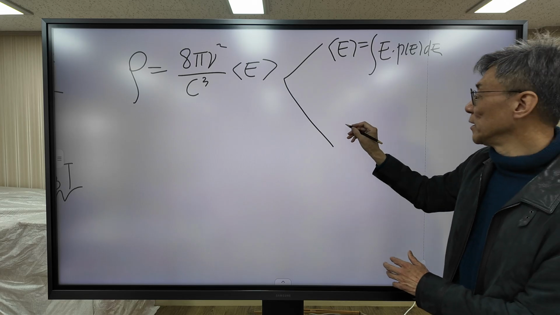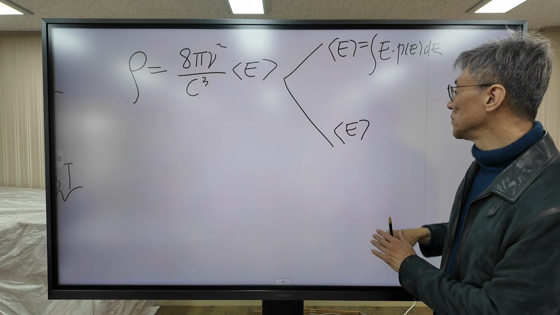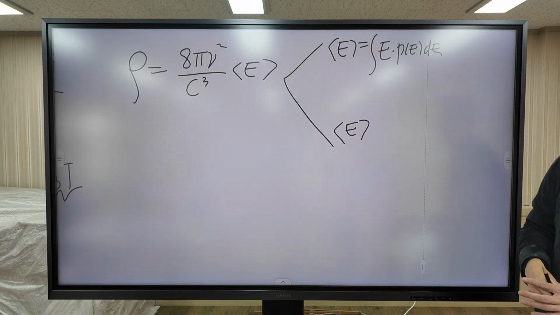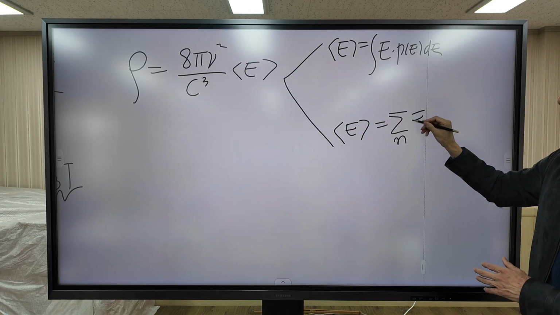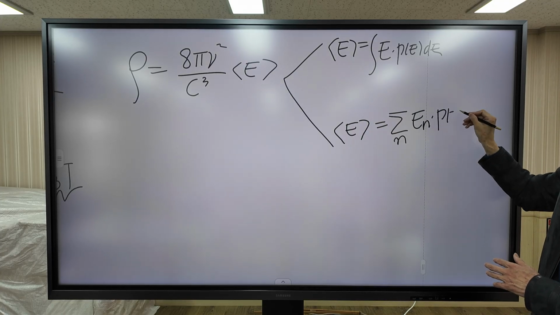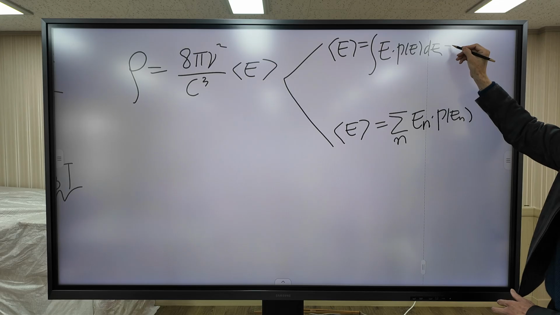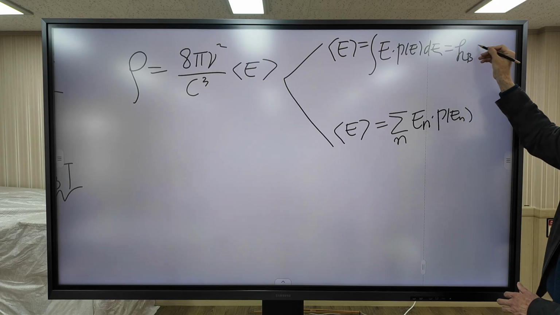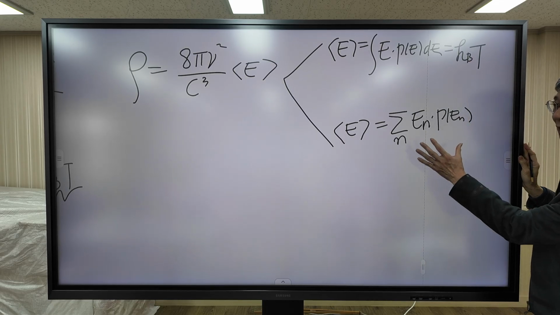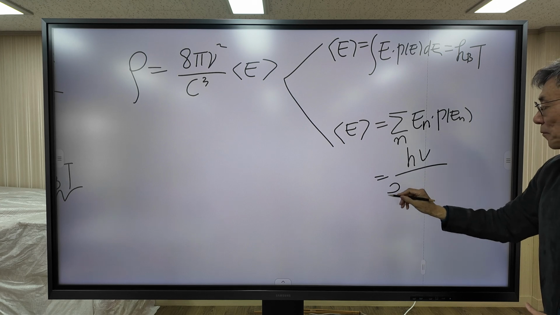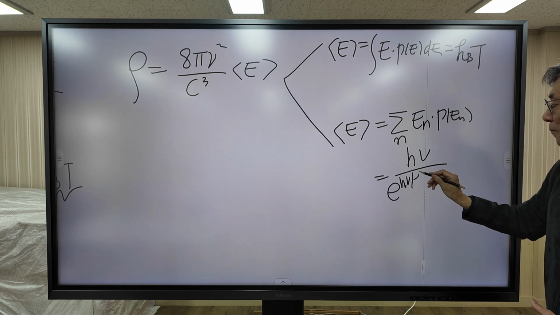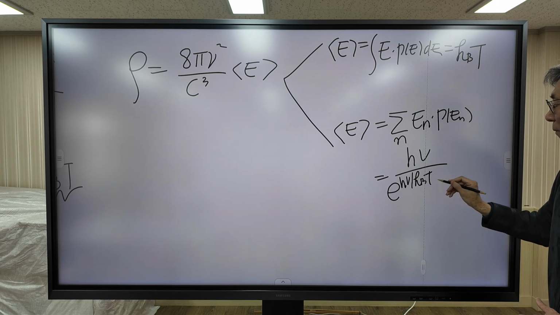And the second way is that we assume that energy is quantized. Then we are going to use this formula, summation. The result is kBT when energy is continuous. When you use this formula, it is equal to h nu over e to the h nu over kBT minus 1.